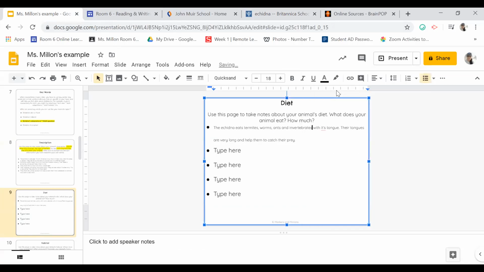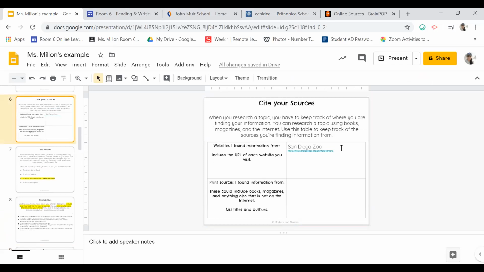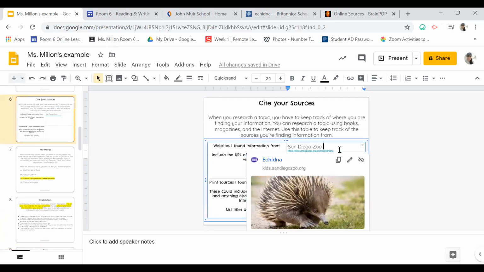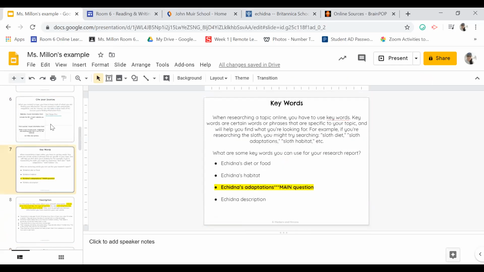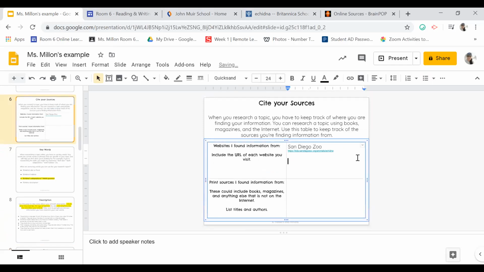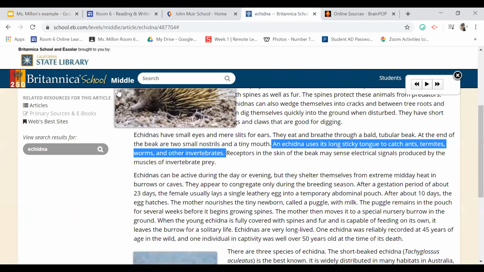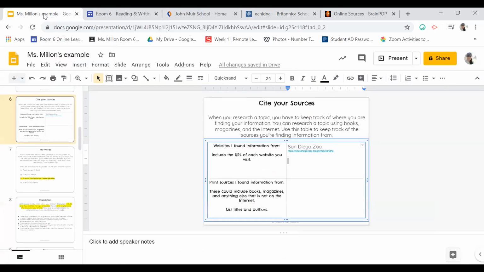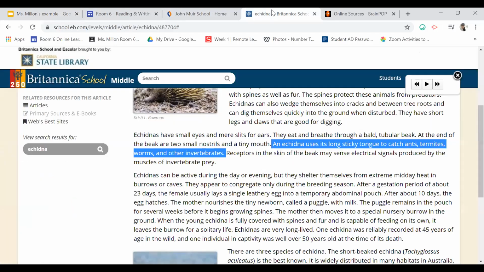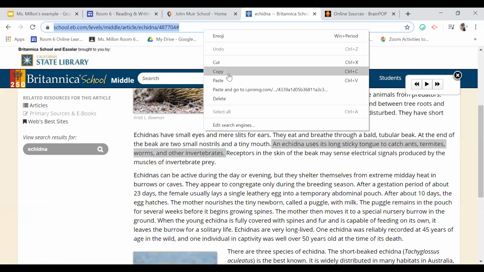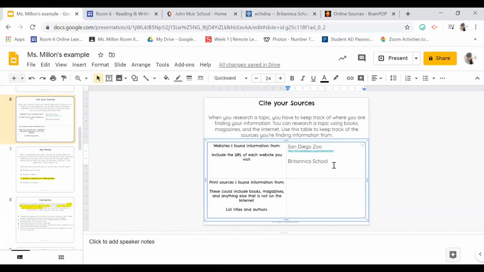And that's what we want to remember to do every time we find information from a source. And what I need to do now is go back to my source page, don't forget, and I need to put in this source because it's a different source. I didn't use the San Diego Zoo website. I used a different source here. What we're going to call this source is Britannica School. And then what I can do, or what you can do, is copy the URL and paste it here so that you have it.